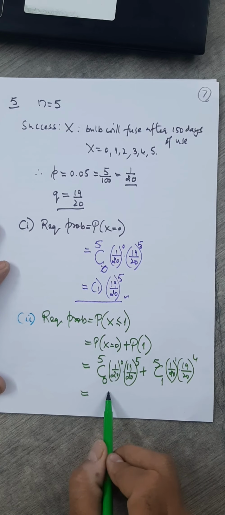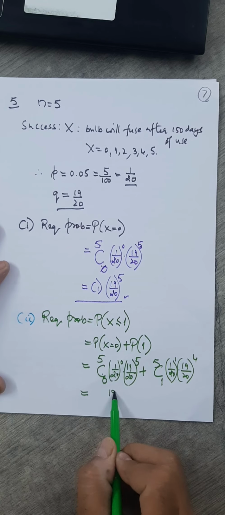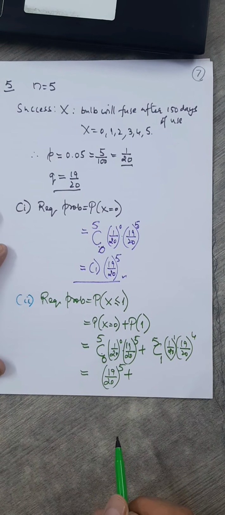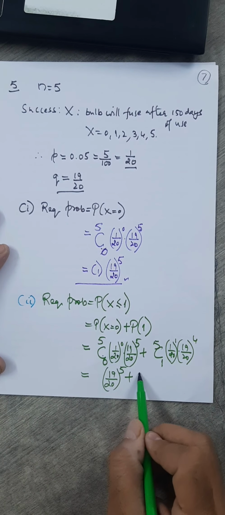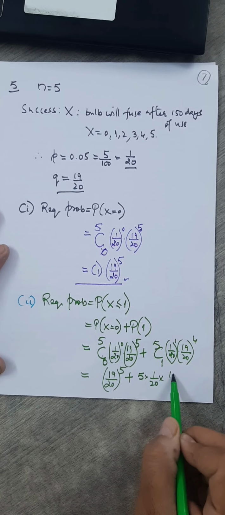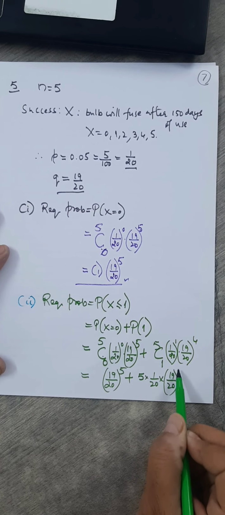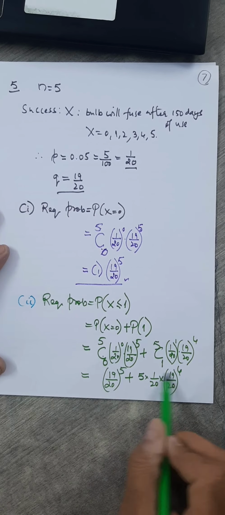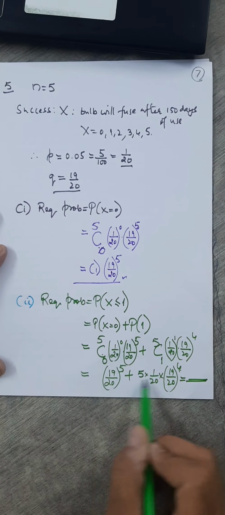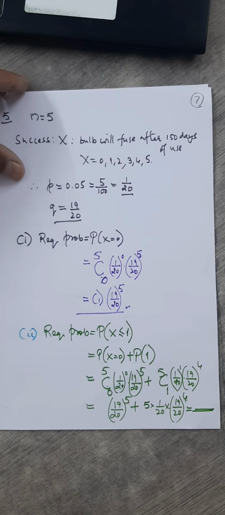You can just simplify. This is 1, this is 1, so this is 19 by 20 whole raised to 5. Plus, what about this? This is just 5, and this is into 1 by 20, into 19 by 20 the whole raised to 4. Now this is simple algebra. You can take this much common and simplify. The smaller power is 4, here 5, so take that much common and simplify.